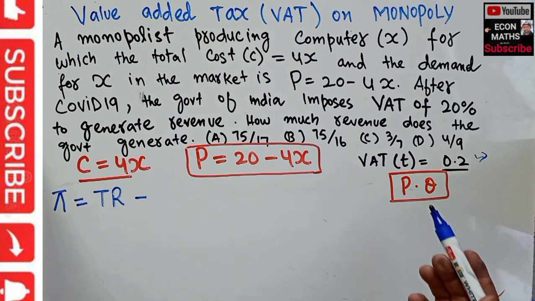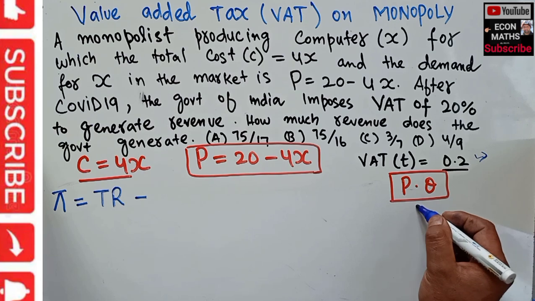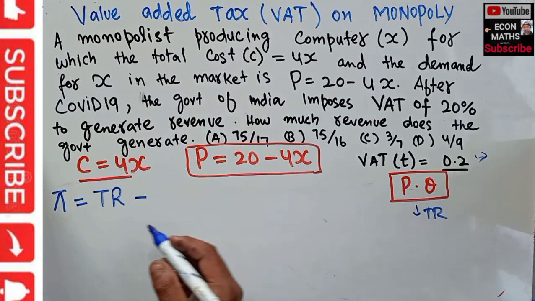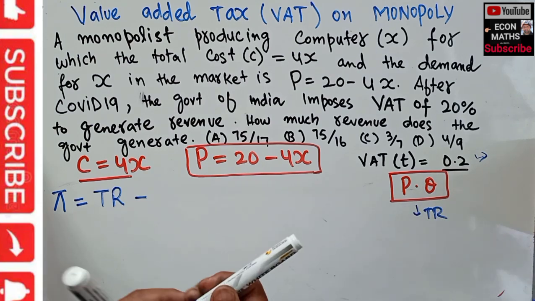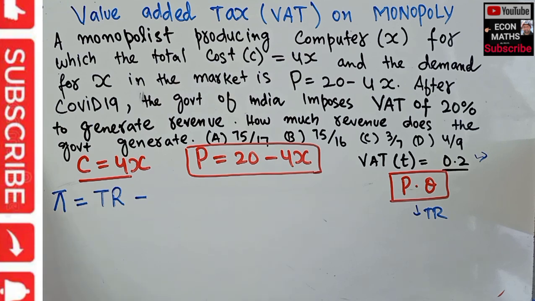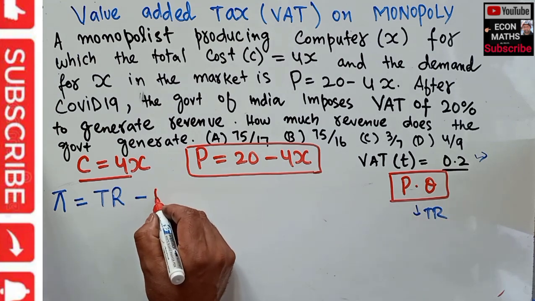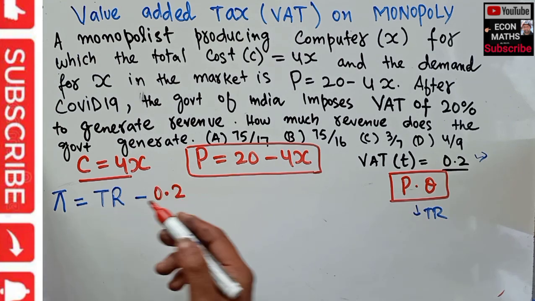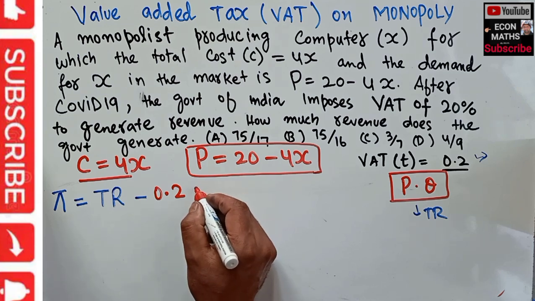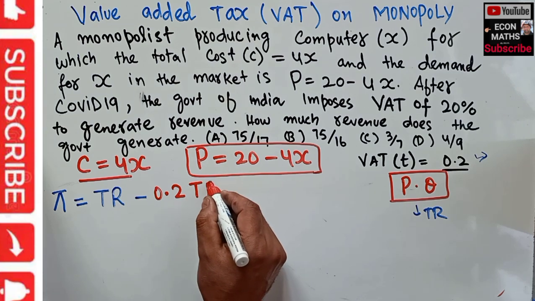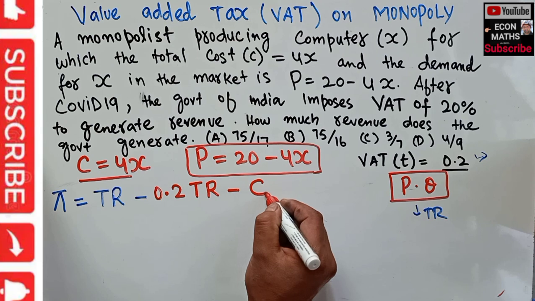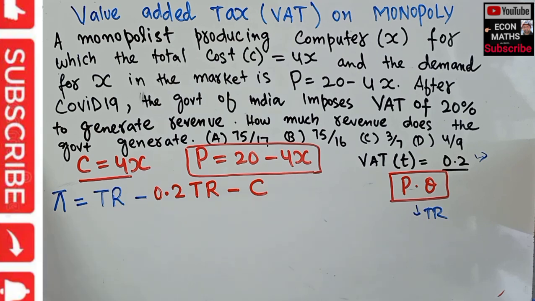The value of a quantity is simply the total revenue. Price into Q is actually total revenue. So profit will be equal to the total revenue before the imposition of VAT minus the tax, that is 0.2 on the total revenue, TR, minus total cost. This will be the profit function of the monopolist.